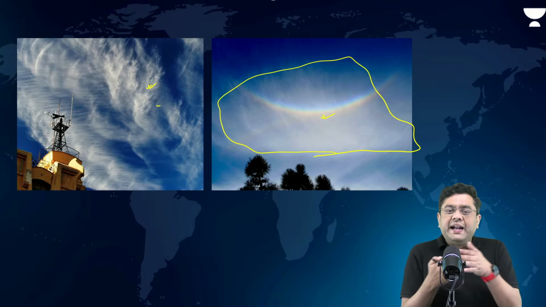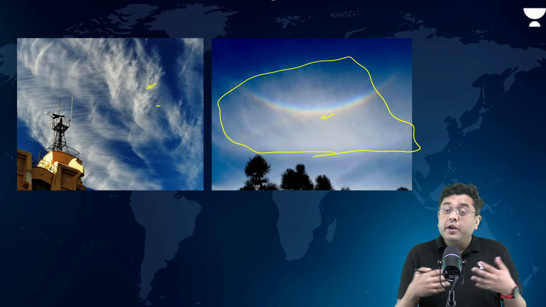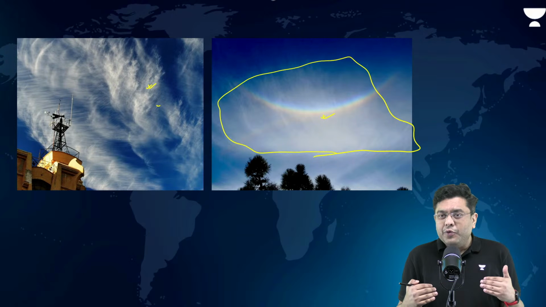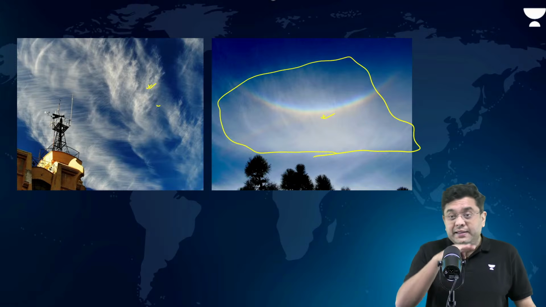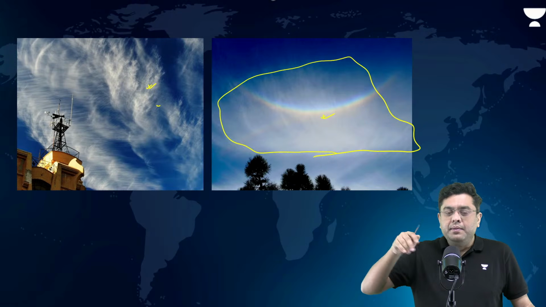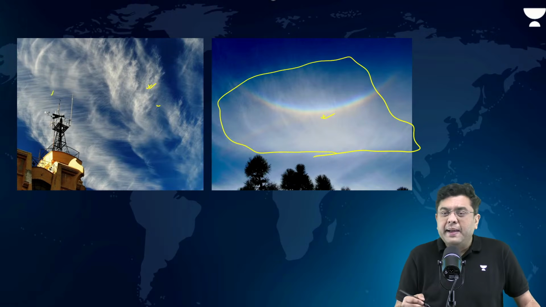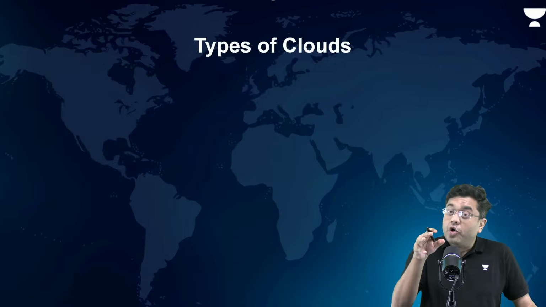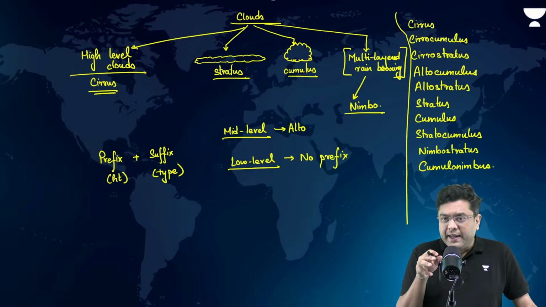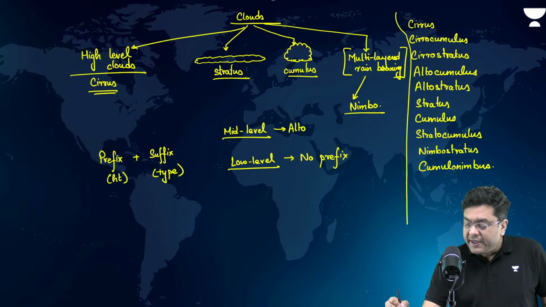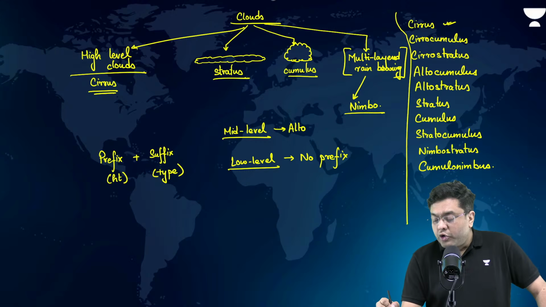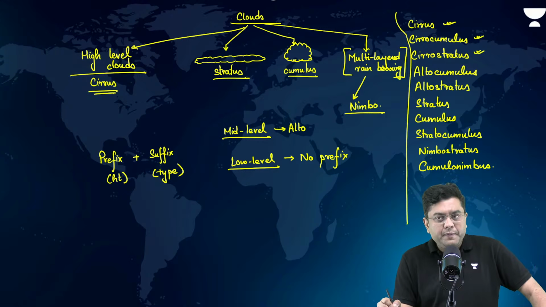Okay. That is the case of your high level cloud. It can be in a distributed manner, in a layer like manner, or in an accumulated manner. So it can be cirrus, cirrocumulus, or cirrostratus.